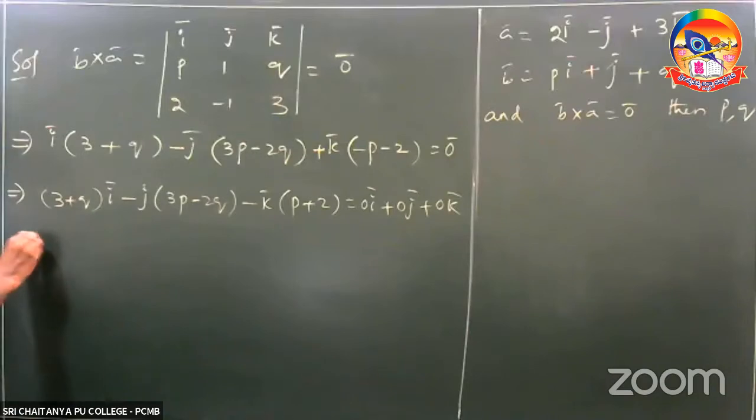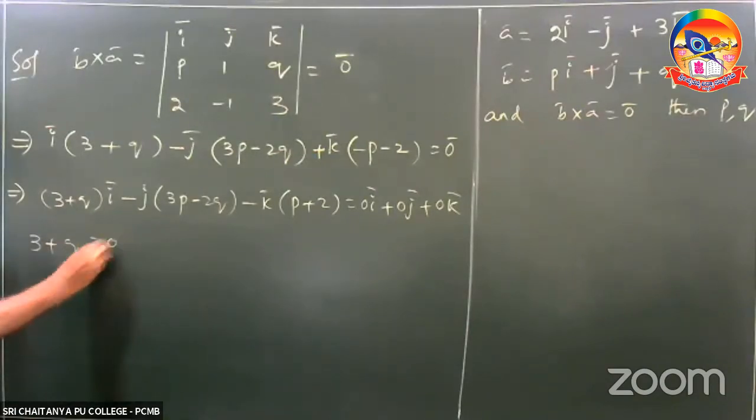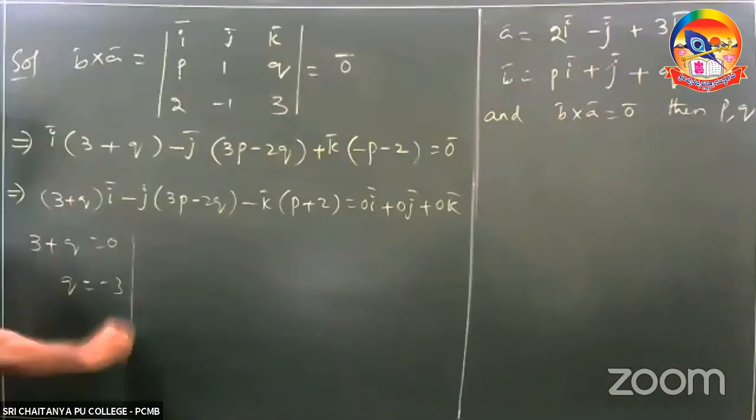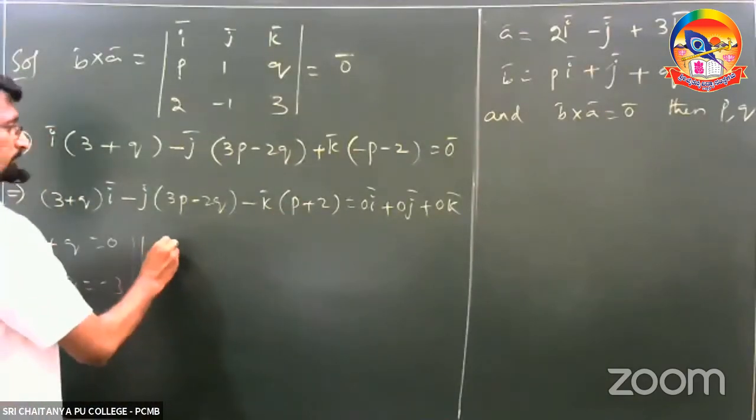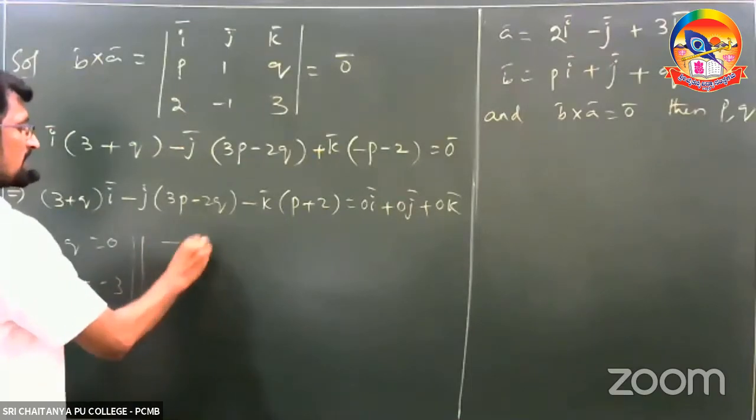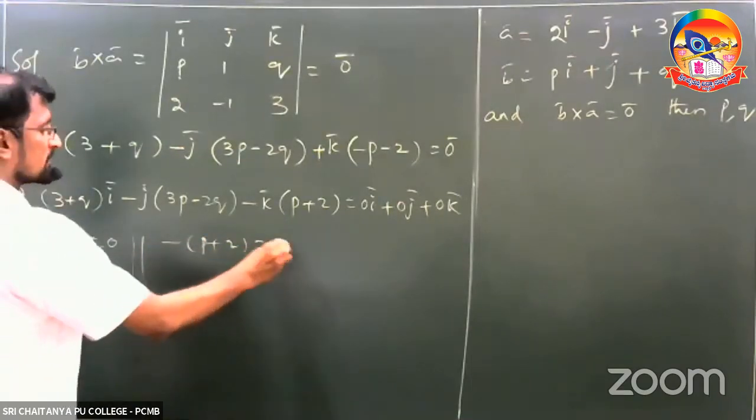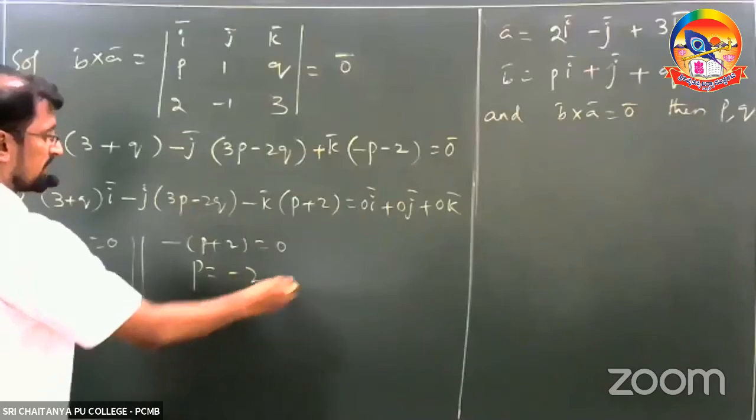Observe. 3 plus q is equal to 0, so q value is equal to minus 3. Similarly, minus of p plus 2 is equal to 0, so p value is equal to minus 2.